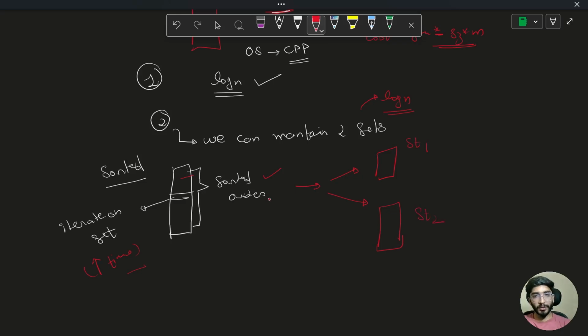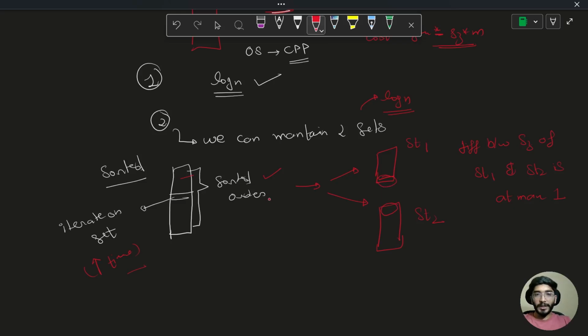Once we do this, we follow a rule that at any point of time, the difference between the size of set 1 and set 2 is at most 1. By following this property, it will help us maintain two sets, both in sorted order, and our median will only be present at either the end or the top of them.